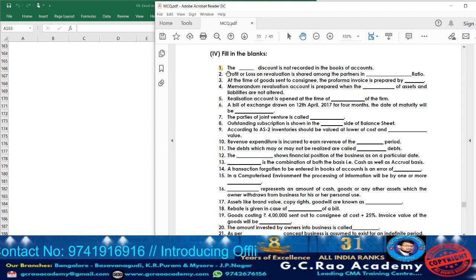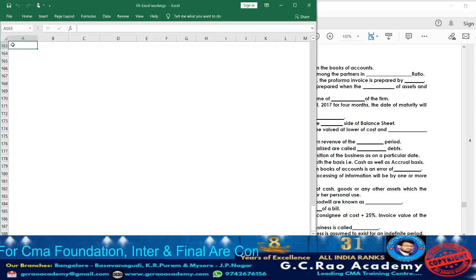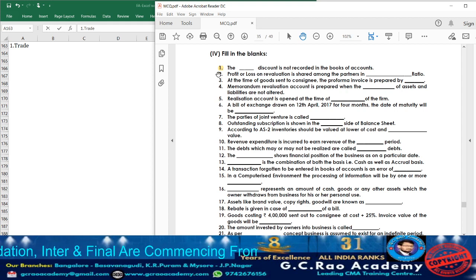What are they telling? The dash discount is not recorded in the books of account. See, usually discount will be classified into how many types? Two types. It may be the trade discount or cash discount. So which discount will not be recorded? Trade discount. So the answer for question 1 is trade discount. So you can take down point number 1, trade. Now moving on to question 2.